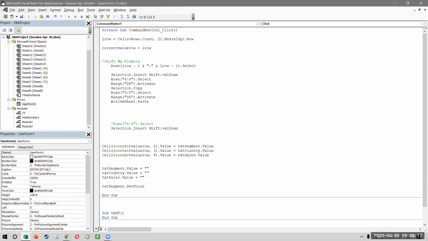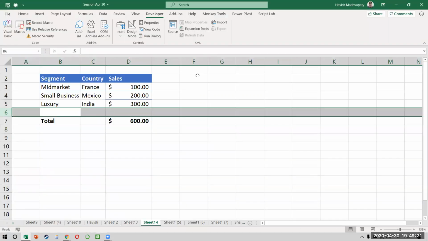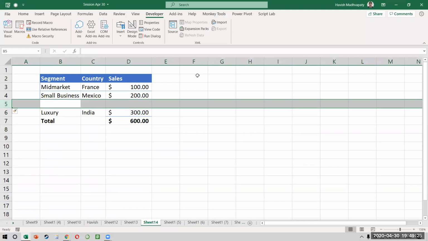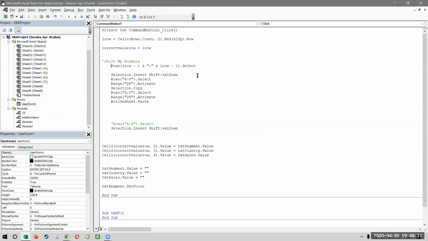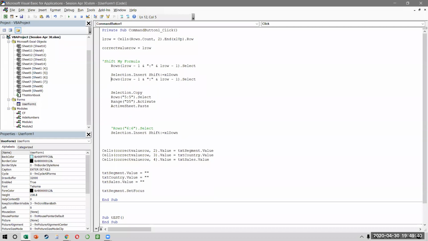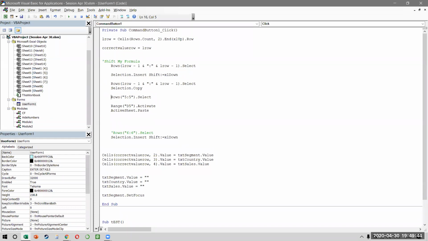I added one. Wait a minute. It's getting a little confusing for me also. So I added a row here. And now I'm going to the L row and copying it. Okay. So I selected it. I went down. Then I'm selecting it once again. So I don't need this. And then I'm copying it. This is okay.